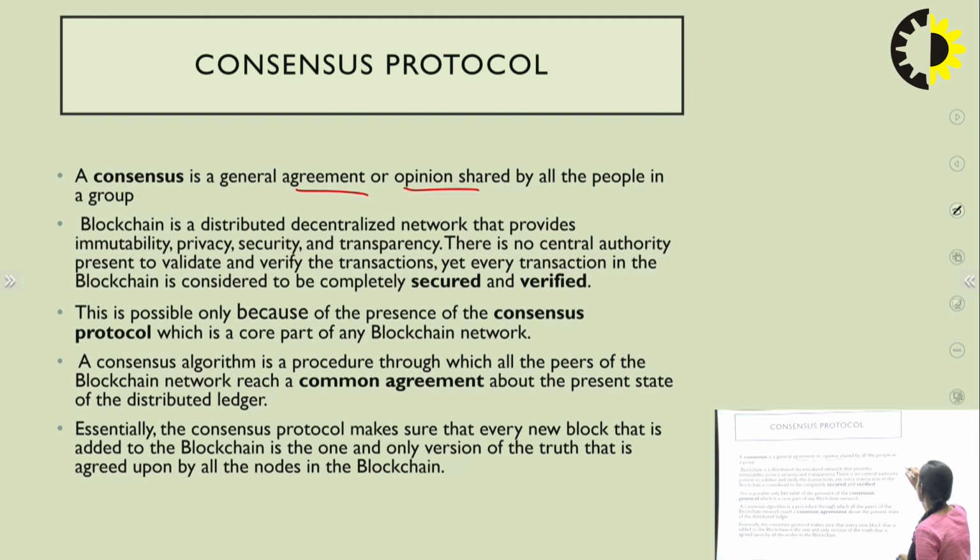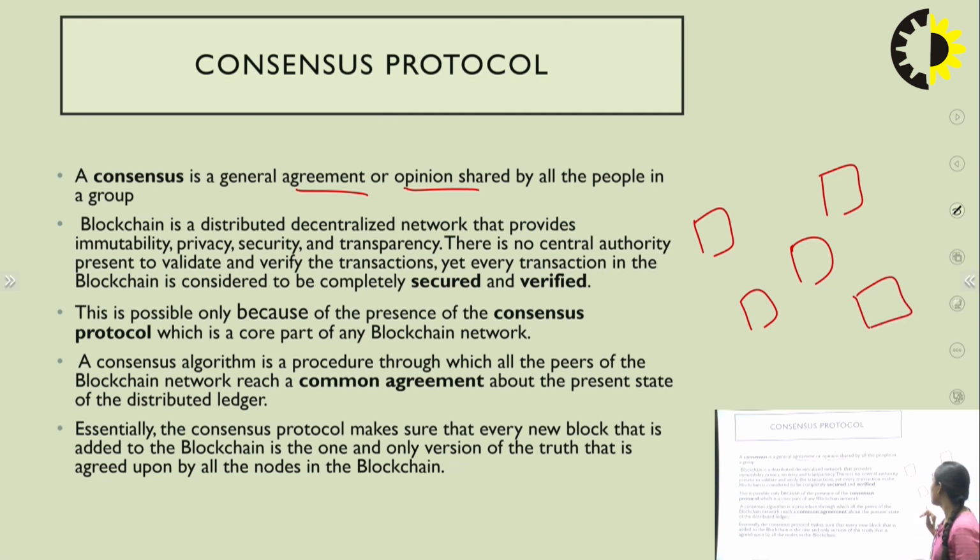For example, we have 4 to 5 nodes. There should be a particular agreement if, for example, someone wants to add a new block to this network. So who will decide whether to add the block to the network? The consensus will decide whether to add this block to the network or not. So how does the consensus algorithm work? It works according to the consensus protocol, in which it verifies various criteria. So let's discuss how it verifies things.